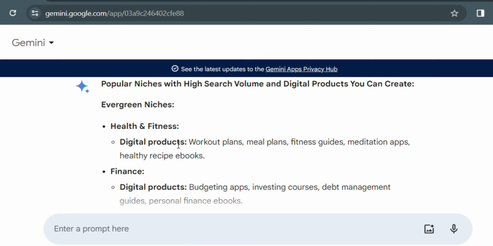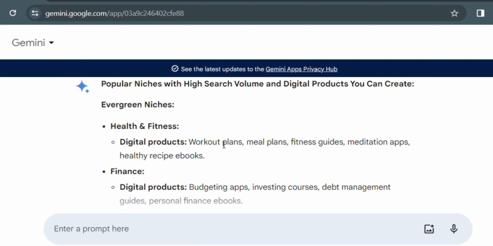So let's take, for example, I'm picking health and fitness. Under health and fitness, you can have digital products that involve workout plans, meal plans, fitness guides, meditation apps, healthy recipe ebooks. Now what you want to do is pick a digital product, because as someone who is starting out and trying to get into this business model, you want to pick out one and focus on it before you delve into others.